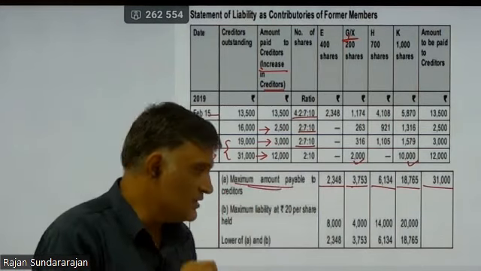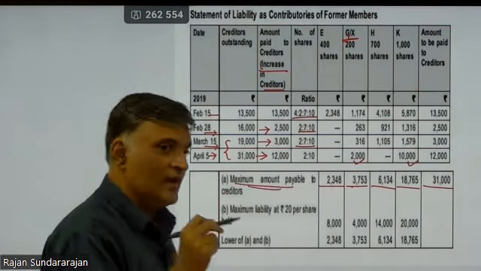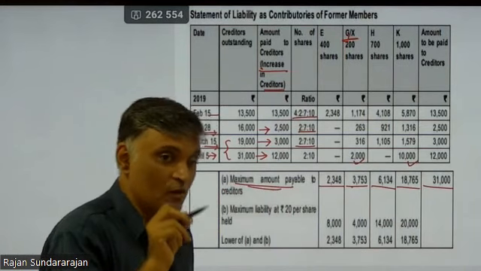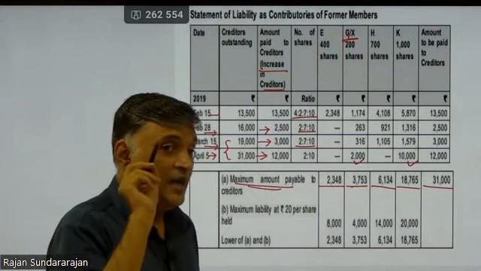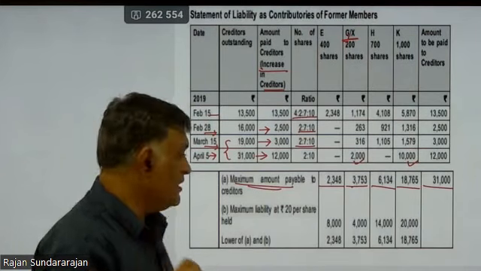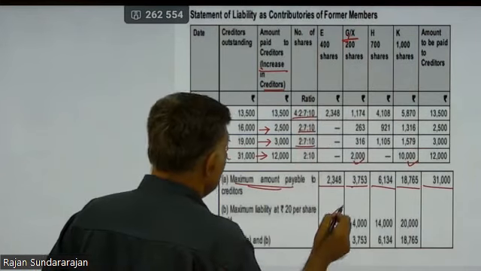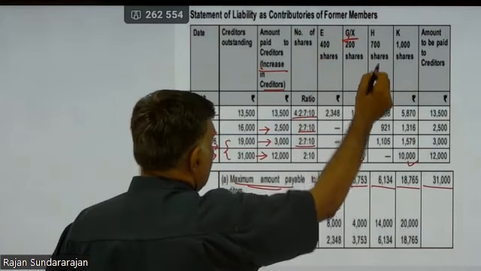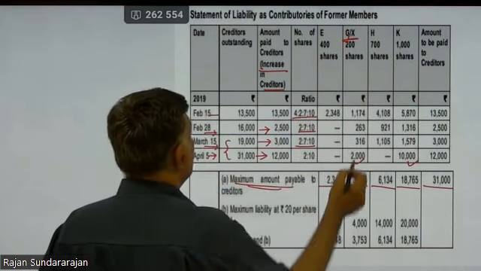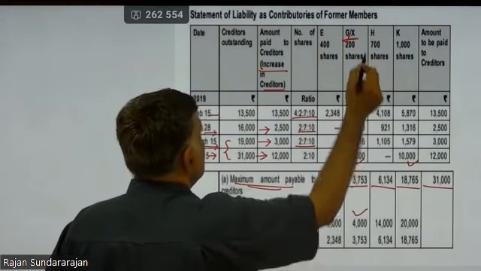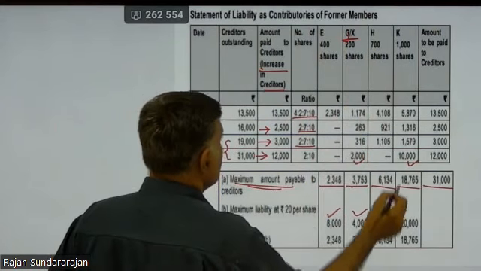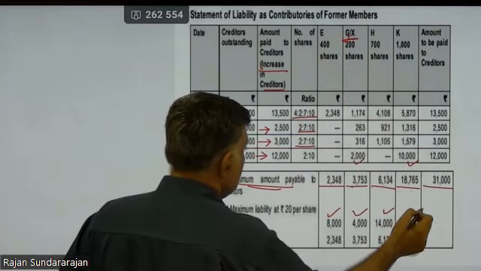Now, as against this, you need to compare what is the maximum liability of each and every shareholder. Remember, it's a 100 rupee share, 80 paid up, only 20 remains payable. So, 400 shares into 20, 8,000. 200 into 20 is 4,000. 700 into 20 is 14,000. 1,000 into 20 is 20,000.